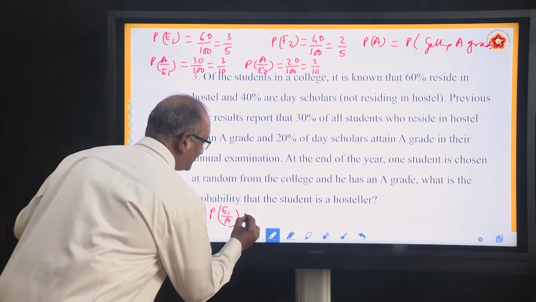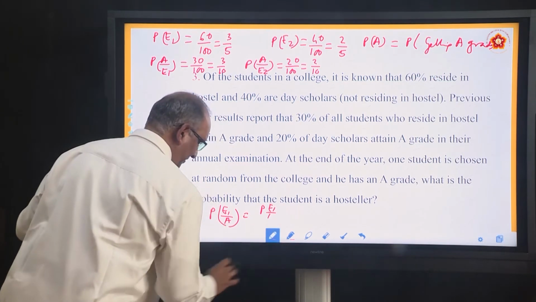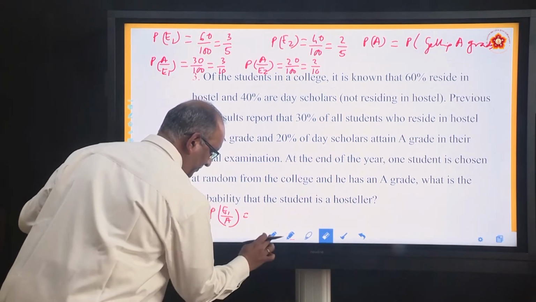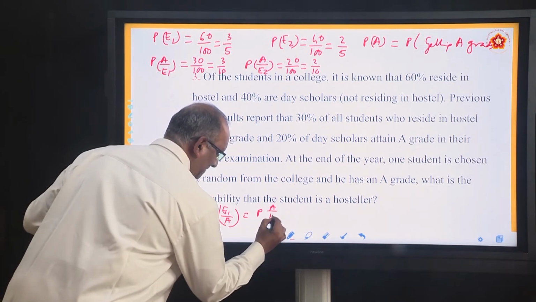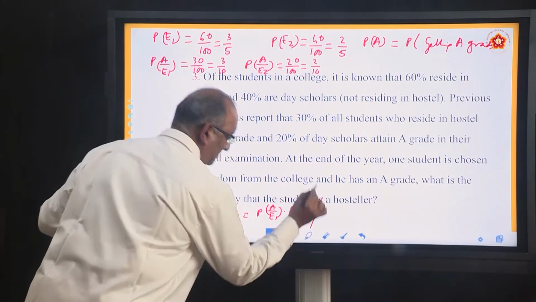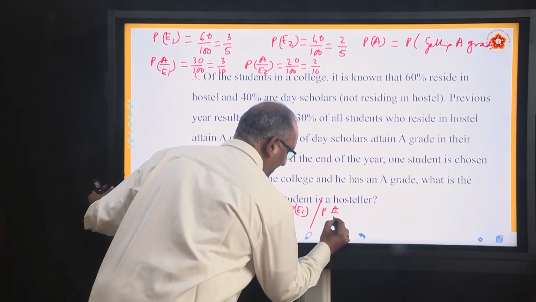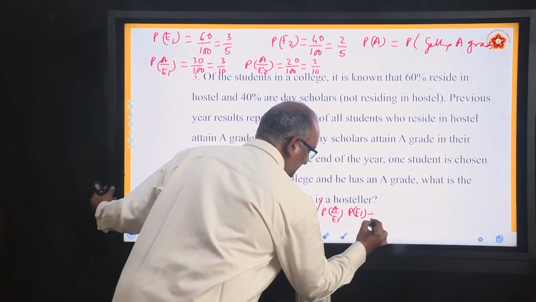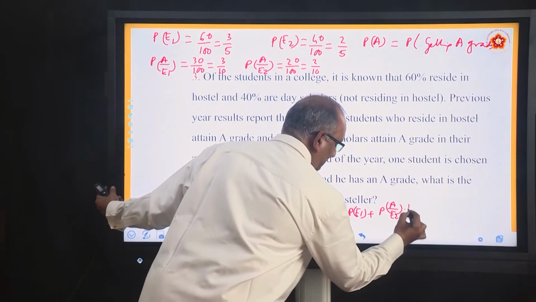The formula is P(E1/A), sorry, P(A/E1) into P(E1) divided by P(A/E1) into P(E1) plus P(A/E2) into P(E2).